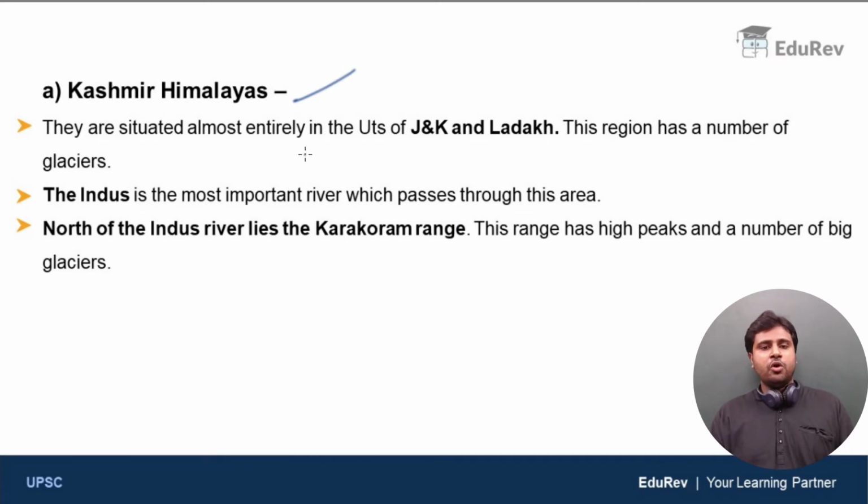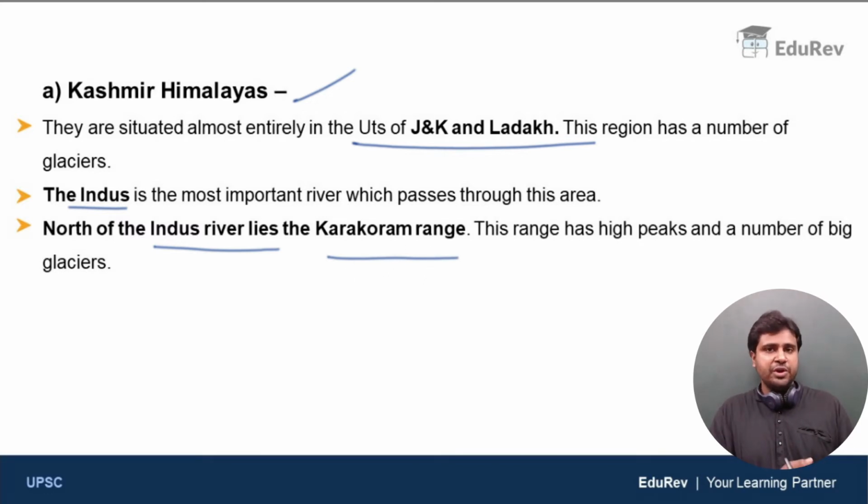Now, let us discuss the Kashmir Himalayas. They are situated almost entirely in the union territories of Jammu and Kashmir and Ladakh. Now this region has a large number of glaciers. The Indus is the most important river which passes through this area. To the north of Indus River, we have the Karakoram range. And already we have discussed the Karakoram range in the previous videos, right?